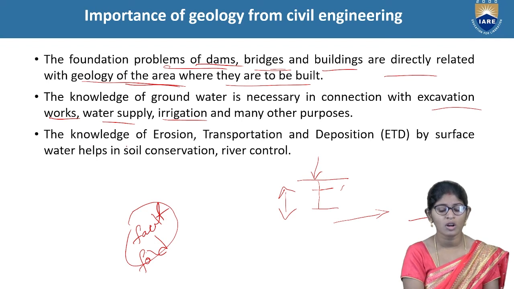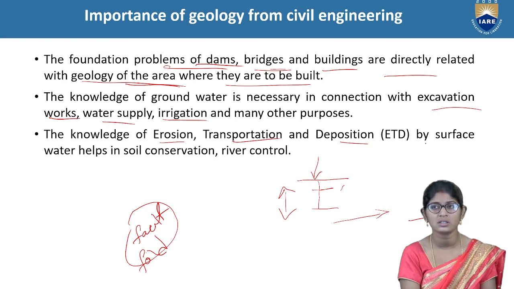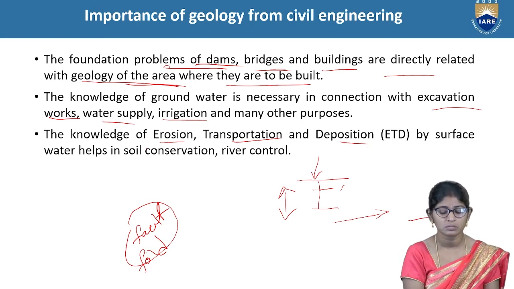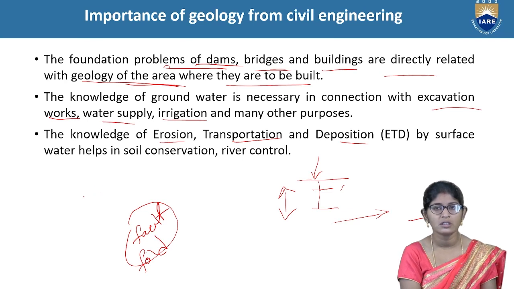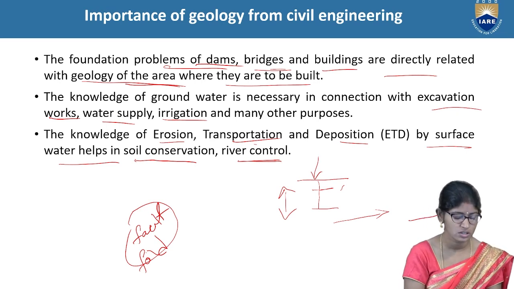Next, we have to get knowledge of erosion, transportation and deposition. The first topic we have already discussed, but I am explaining it again. Soil conversion by surface water helps in soil conservation or river control. If the soil is eroded with the help of water, transported from one place to another and deposited in another place, this is relevant to river control and river bed areas. Coming to the next slide.